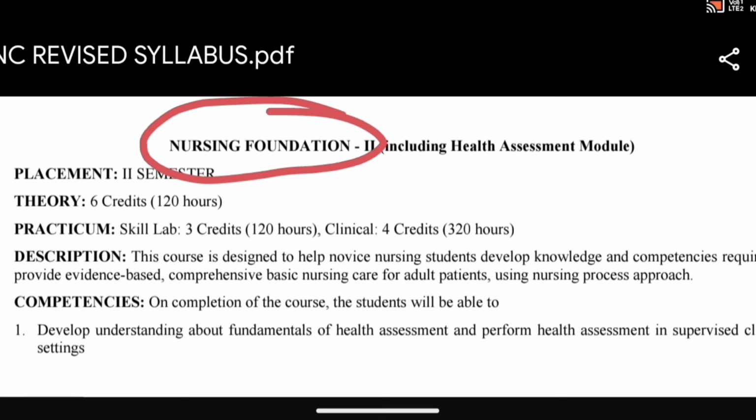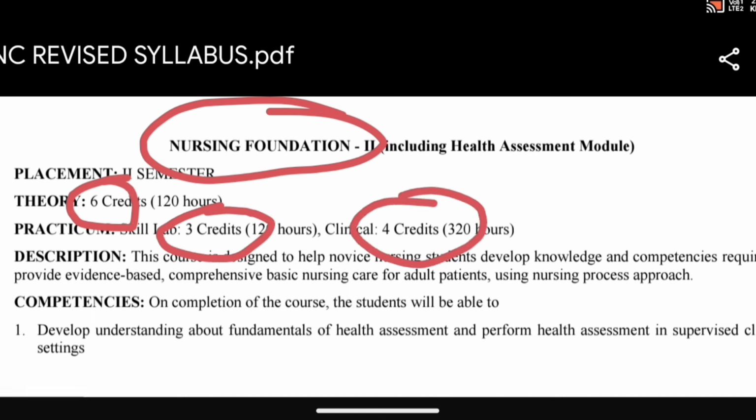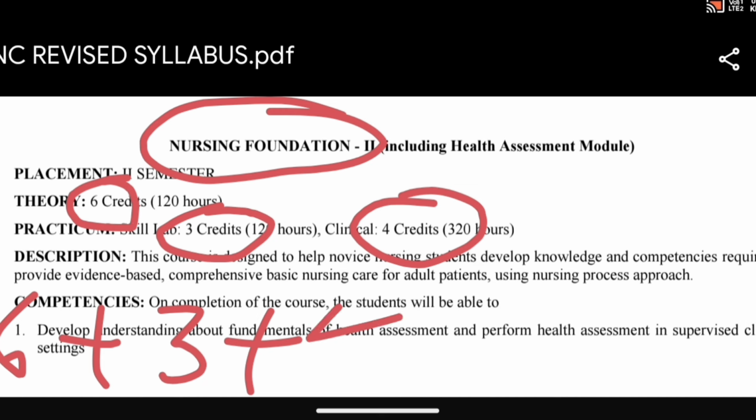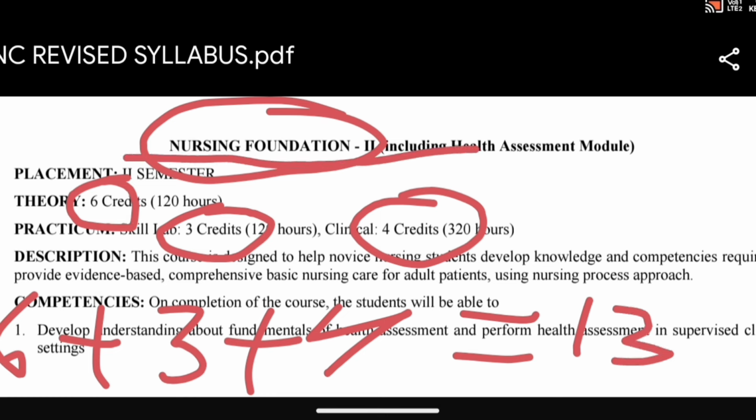For nursing foundation 2, we have 6 credits for theory, 3 credits for lab and 4 credits for clinical. So the total will be 6 plus 3 plus 4. That will be how much? This will be 13. This is only for nursing foundation 2. The nursing foundation 2 single subject consists of 13 credits.